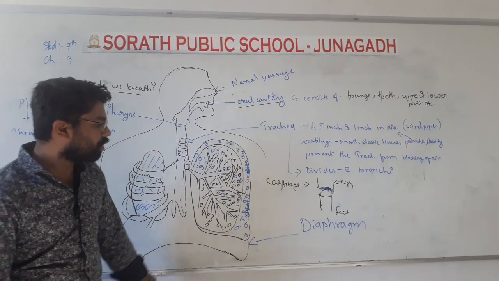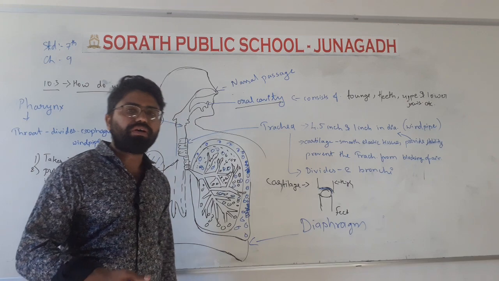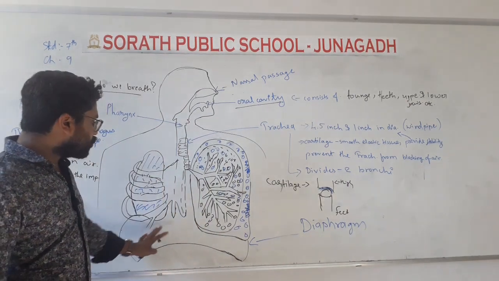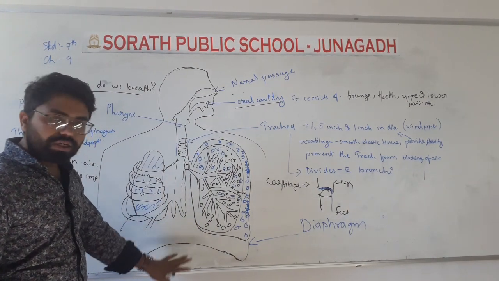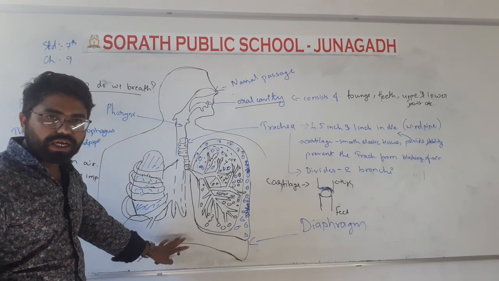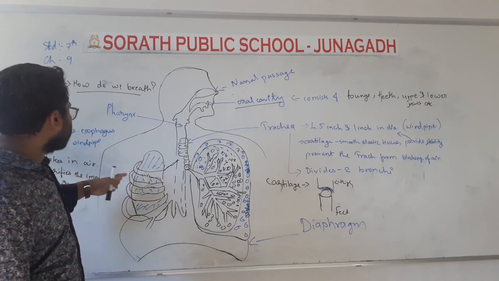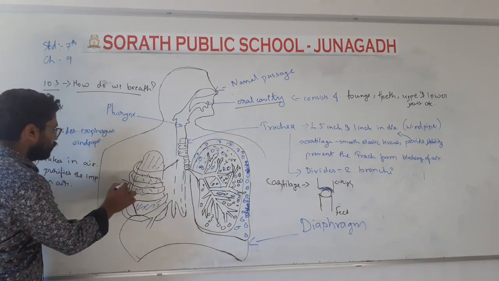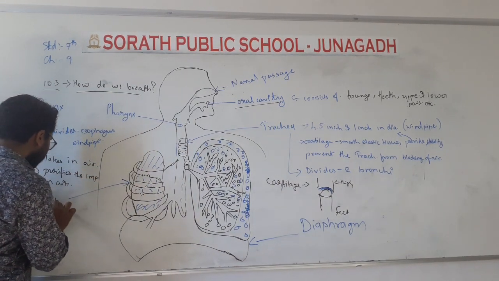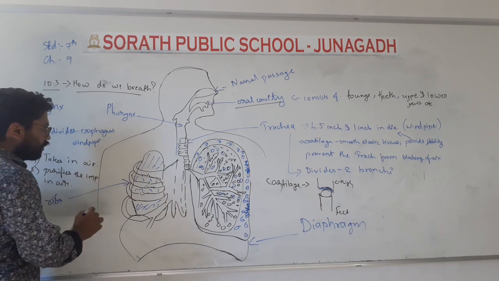Diaphragm, there is a presence of a diaphragm that is made up of muscle. Okay, so under the lungs, there is a diaphragm. And these are the ribs, which cover the lungs.